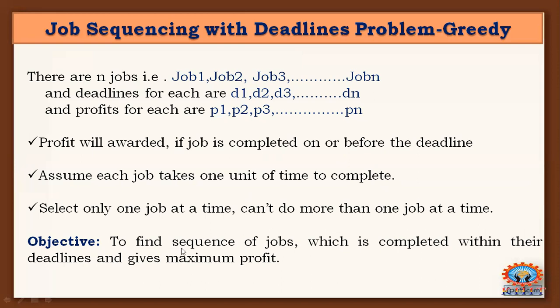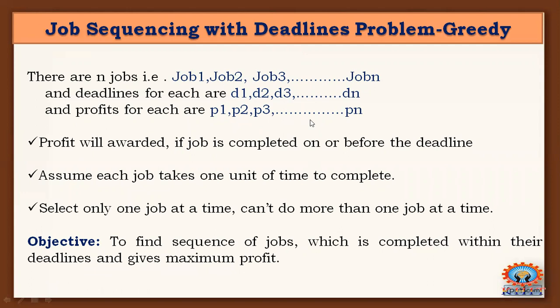find the sequence of jobs which is completed within their deadline. The job should complete within its target or deadline, and finally we will get the maximum profit. There are n jobs, n deadlines, and n profits given.